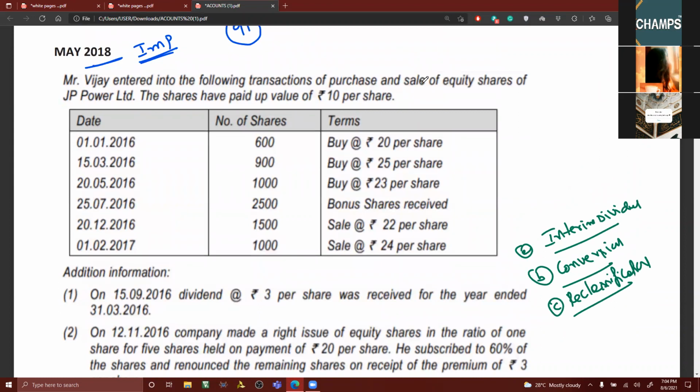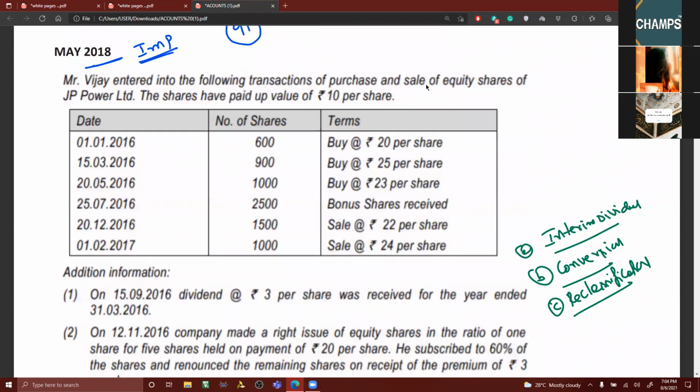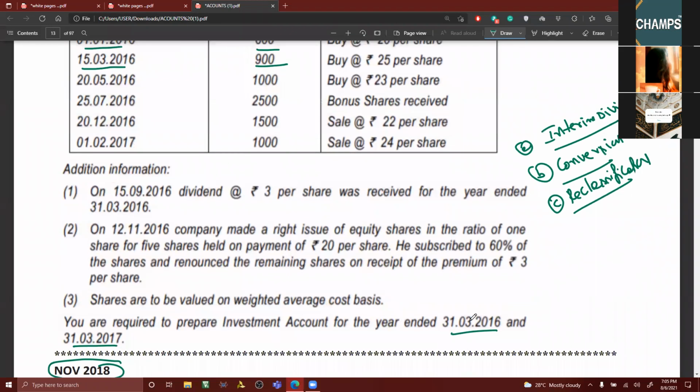The reason is that he is asking you to prepare accounts for the year ended 31st March 2016 and 31st March 2017. So far, we have seen the investment account only for 1 year. Here we are having the data of 1st January, 15th March. So these two, 600 into 20 and 900 into 25, will be for these two items. You have to prepare the investment account for the year ended 31st March 2016 and 31st March 2017. This also I'll take up tomorrow.